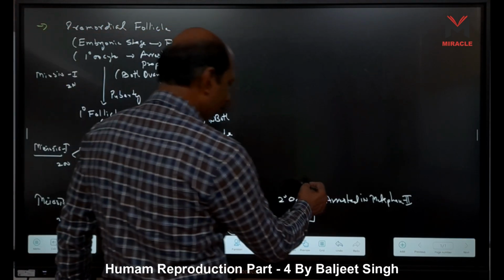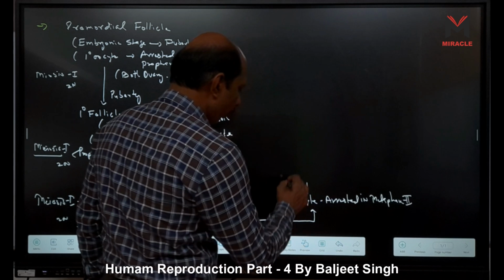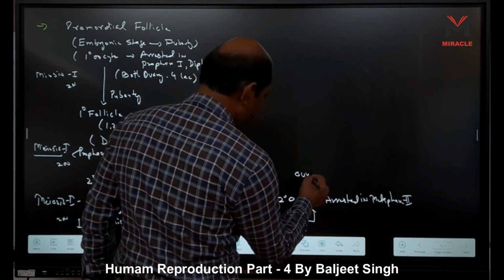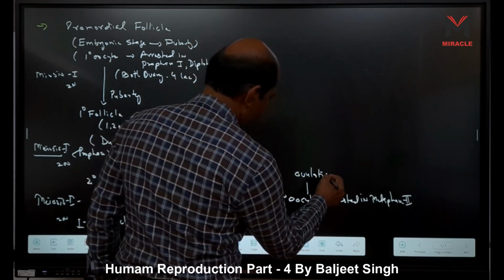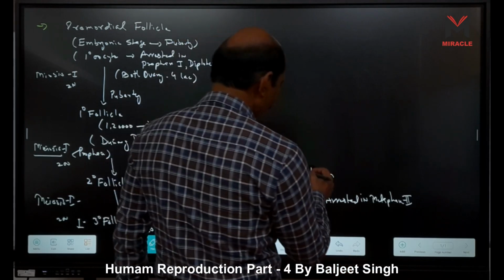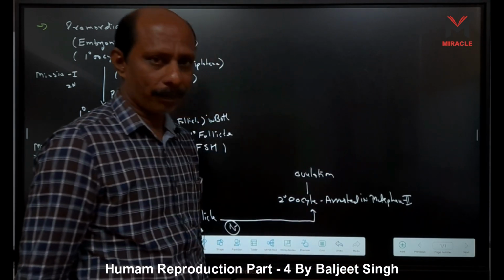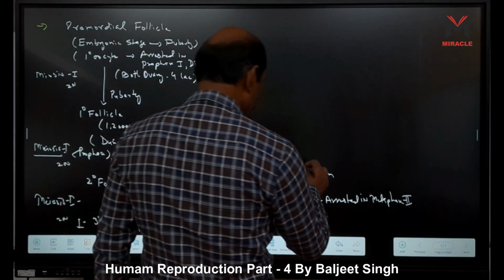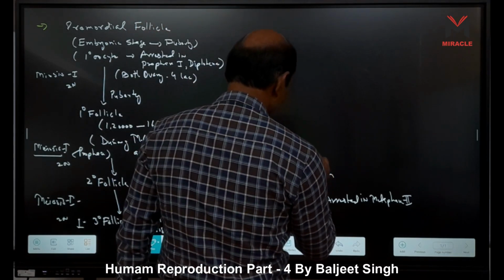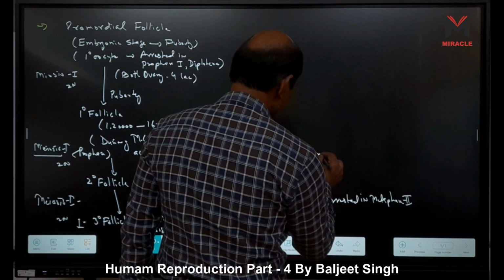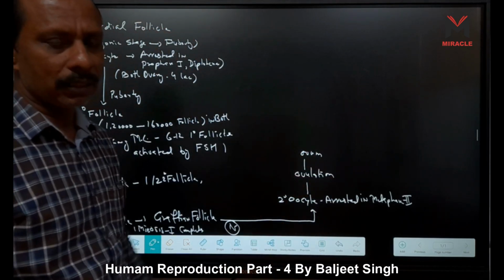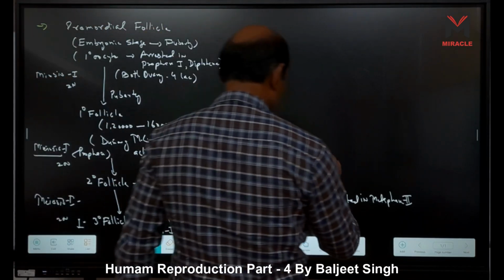Now this secondary oocyte is released at ovulation. At ovulation, what happens? This secondary oocyte, the ovum, is released. When this ovum is released, then what happens? We have two things.